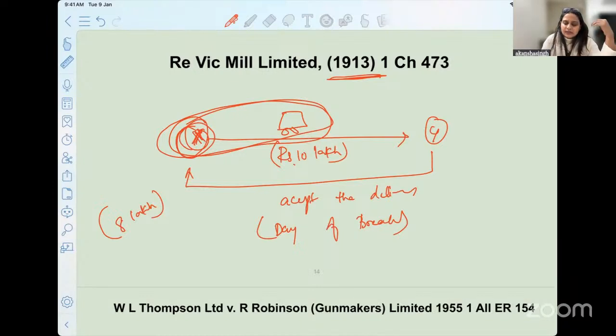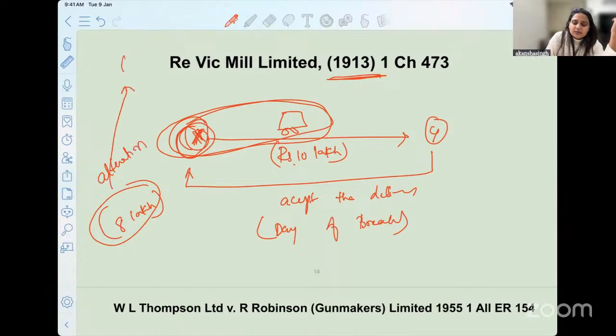Yes. Now, X actually makes certain alterations in this car and delivers it to a third person, C. C said that I do not want the car as it is. I would rather want you to make certain alterations in it, and then I will accept the car from you. So he makes all these changes and gets it delivered to C. Has there been any loss to him? Let's say he sells it at 10 lakh of rupees only.